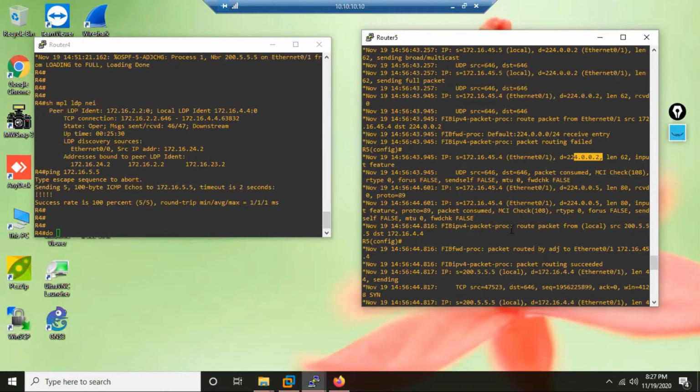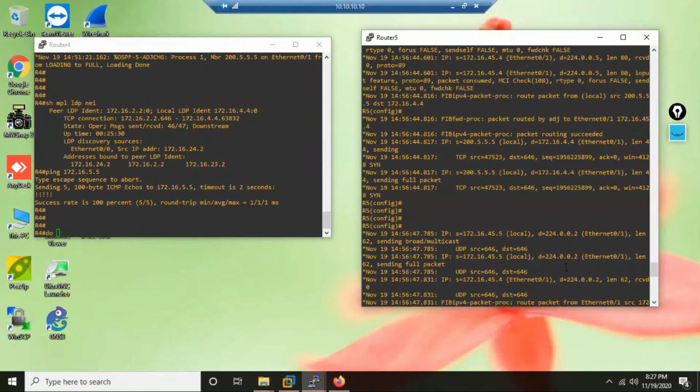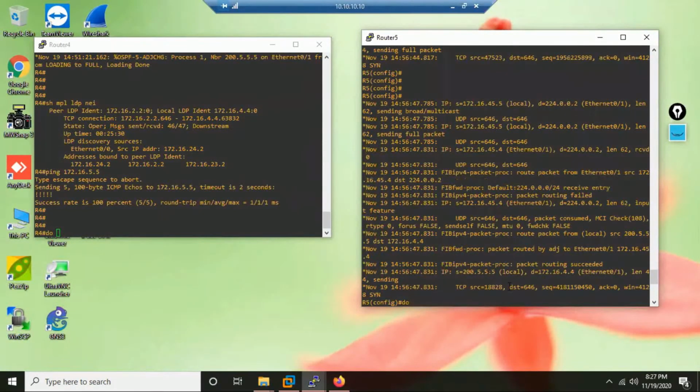destination 224.0.0.2, and then now some problem is happening. We see now TCP. Now they are moving to a TCP session, and in the TCP session, what is happening? Again, R5 is sending source 200 dot. That means R5 is still having that router ID.